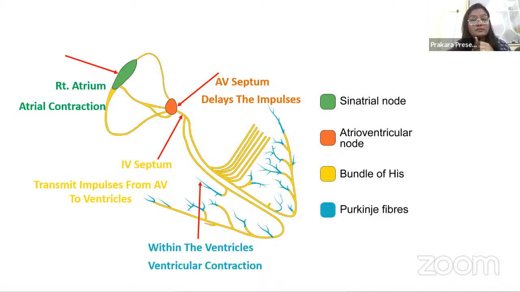Are there other structures which lead to tachycardia? Yes, there are other structures in the heart which might lead to tachycardia. But in sinus tachycardia, it is the SA node only which leads to the tachycardia. So sinus tachycardia is an increase in heart rate wherein the generator of the impulse is the SA node.